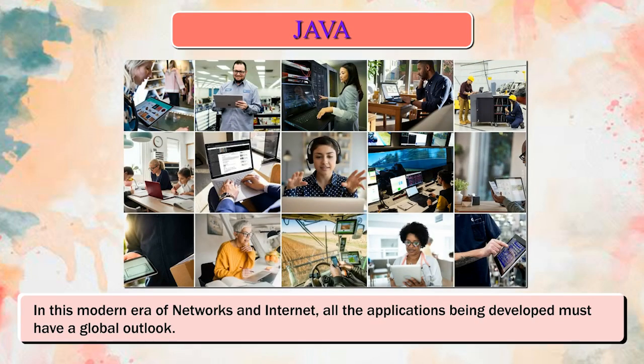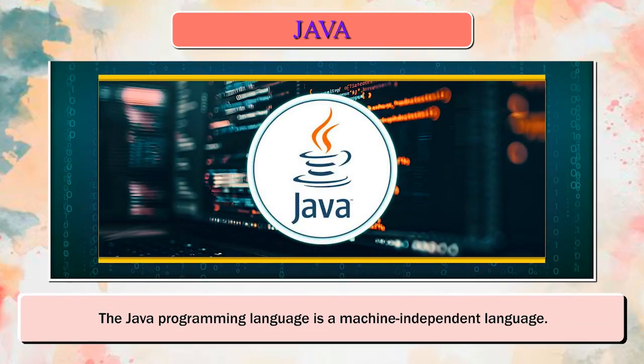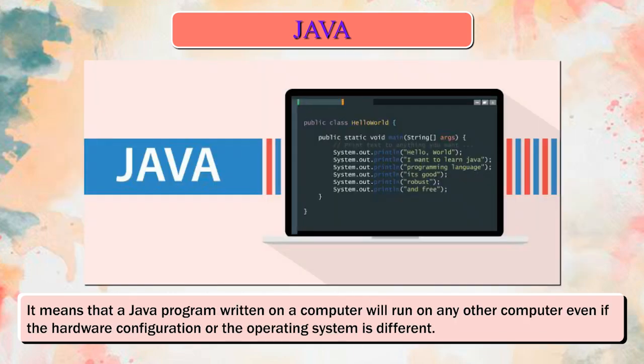Java. In this modern era of networks and internet, all the applications being developed must have a global outlook. We need software that works anywhere on any platform and with other applications as well. The Java programming language is a machine-independent language. It means that a Java program written on a computer will run on any other computer even if the hardware configuration or the operating system is different.